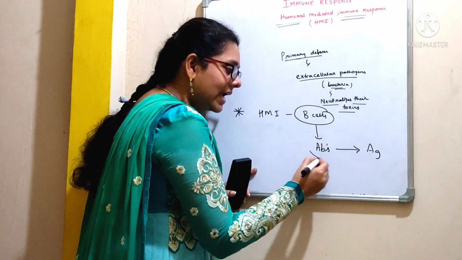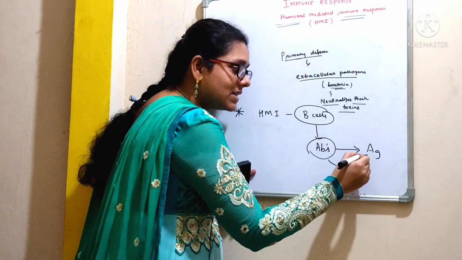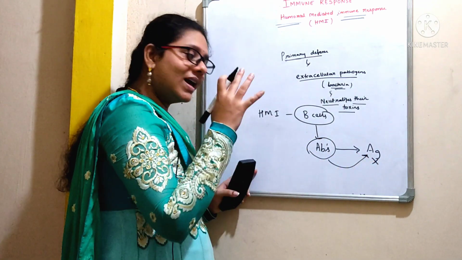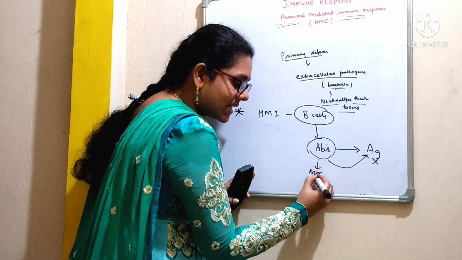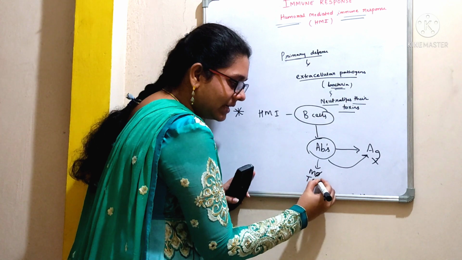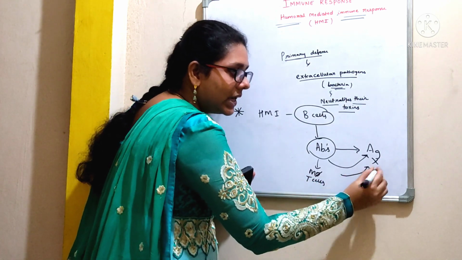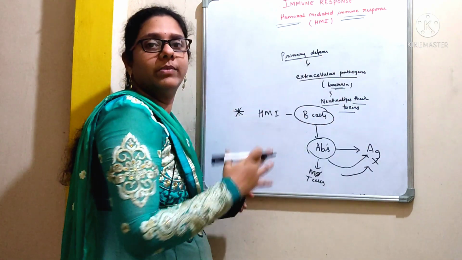Sometimes these antibodies can alone neutralize the effect of antigen, whereas sometimes these antibodies will take help of other immune cells like macrophages and T cells in order to eliminate this pathogen out from the body.